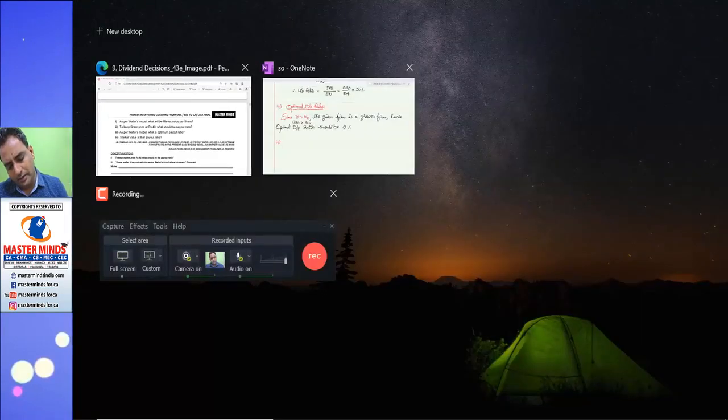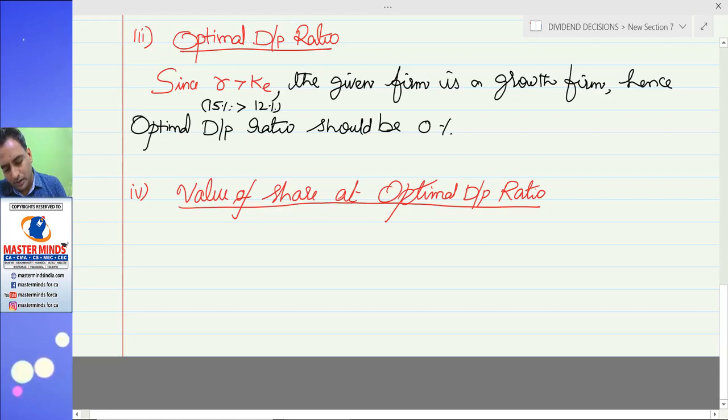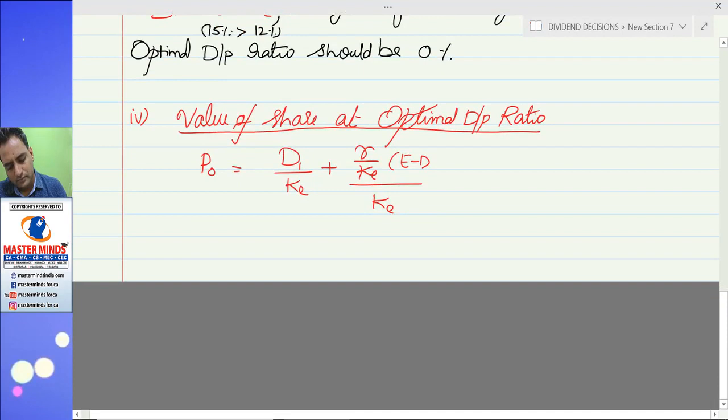Value of share at that payout ratio. This value becomes 0 because at optimal payout ratio, dividend payout ratio is equal to 0.